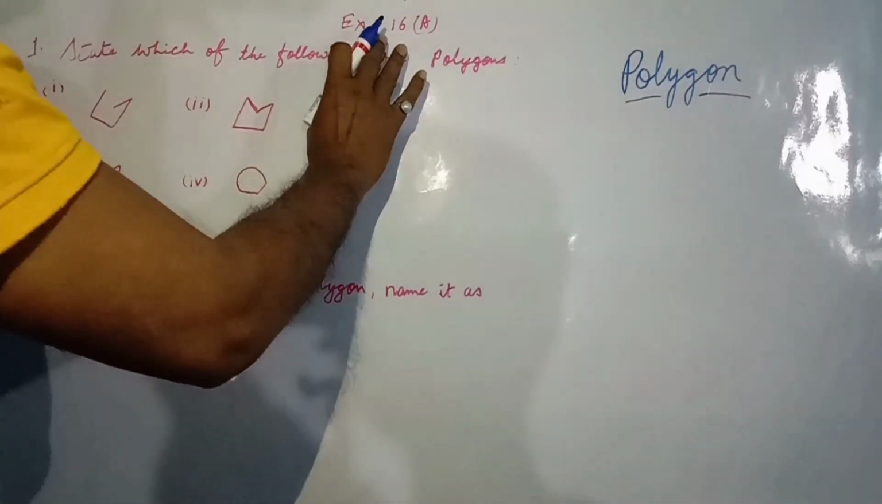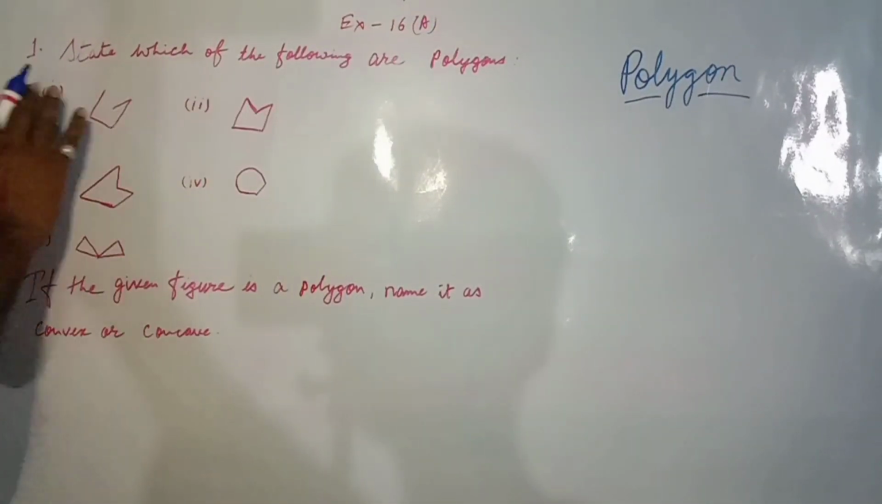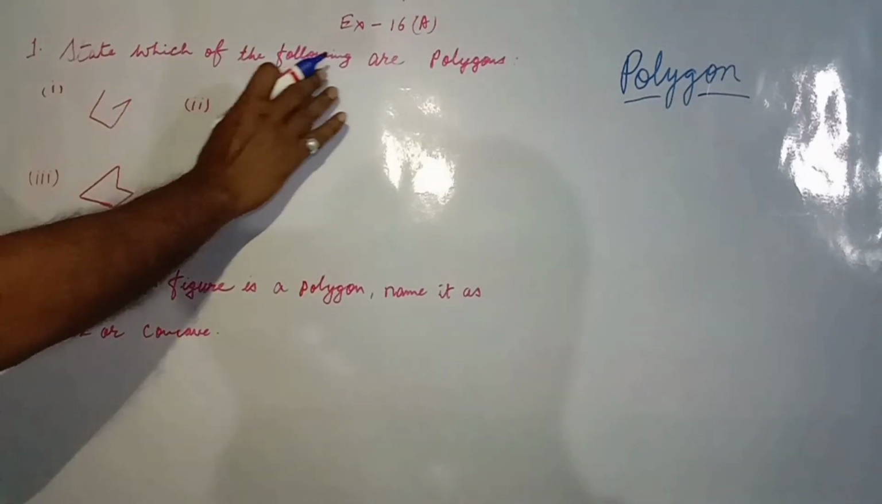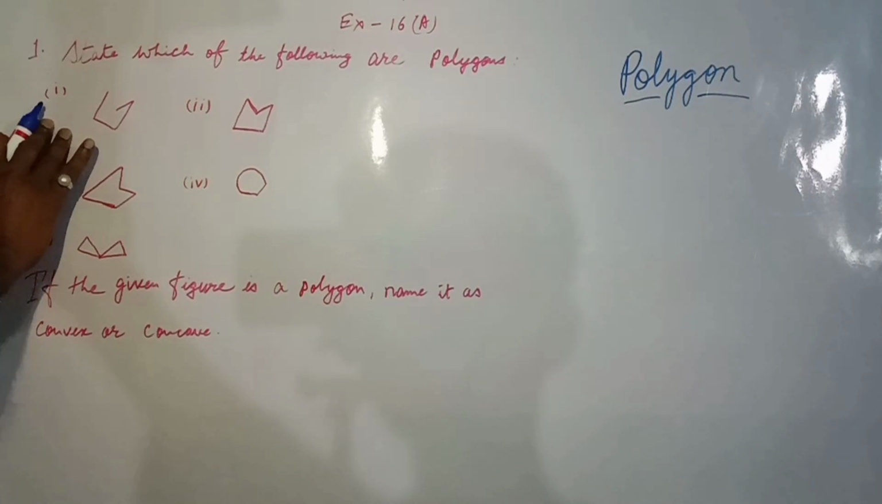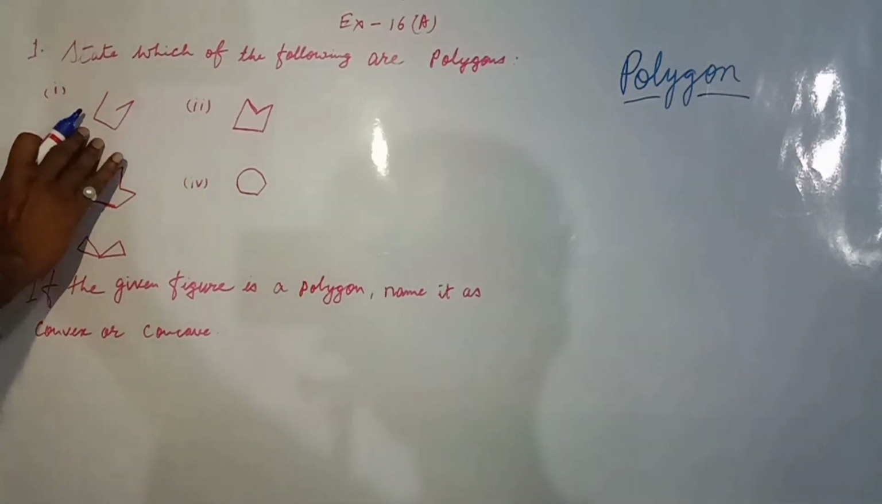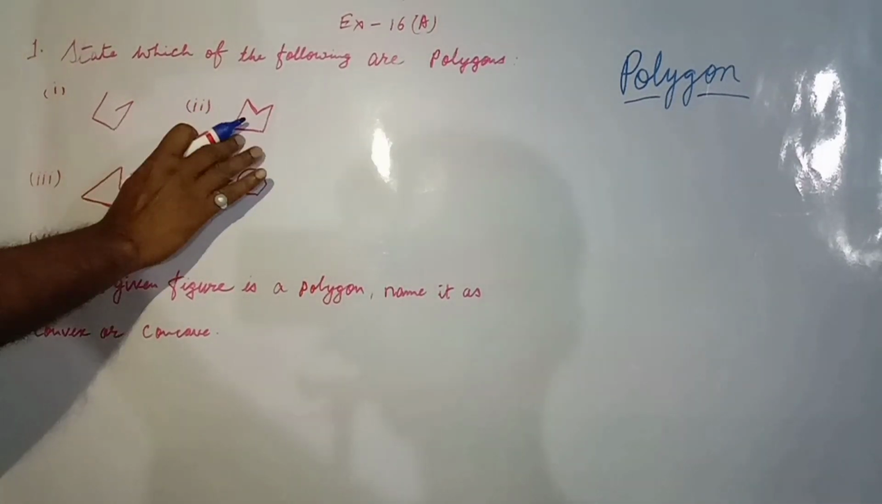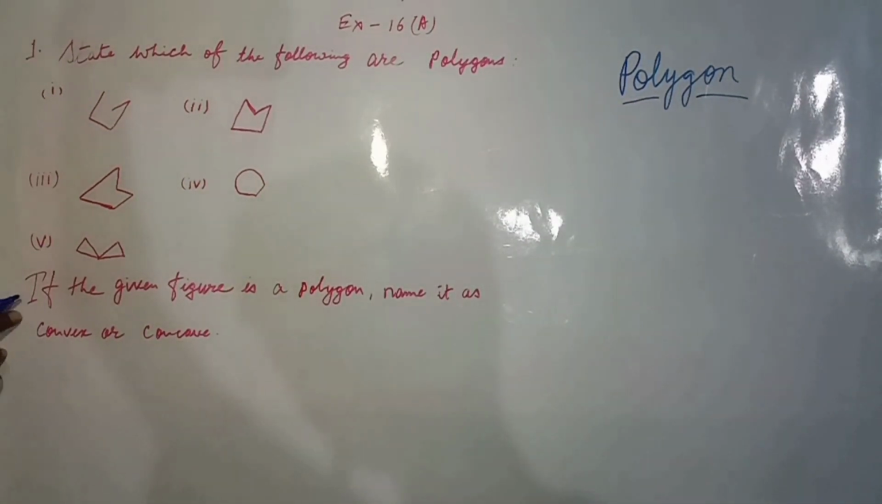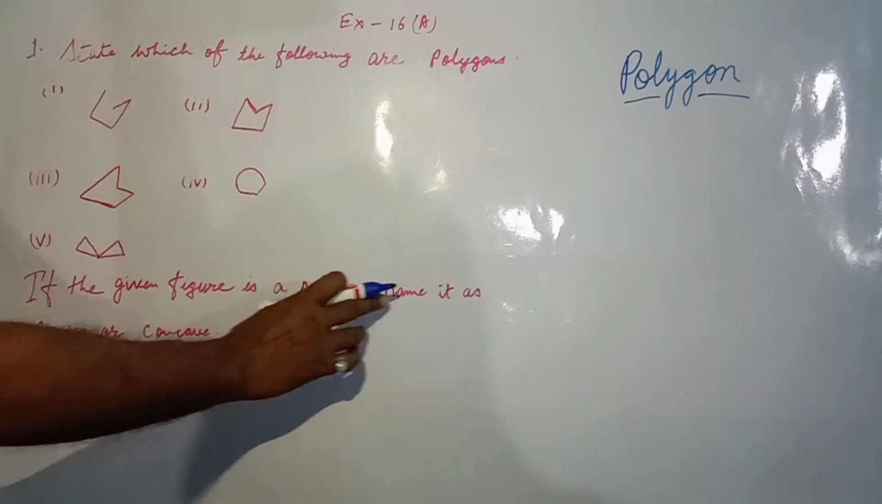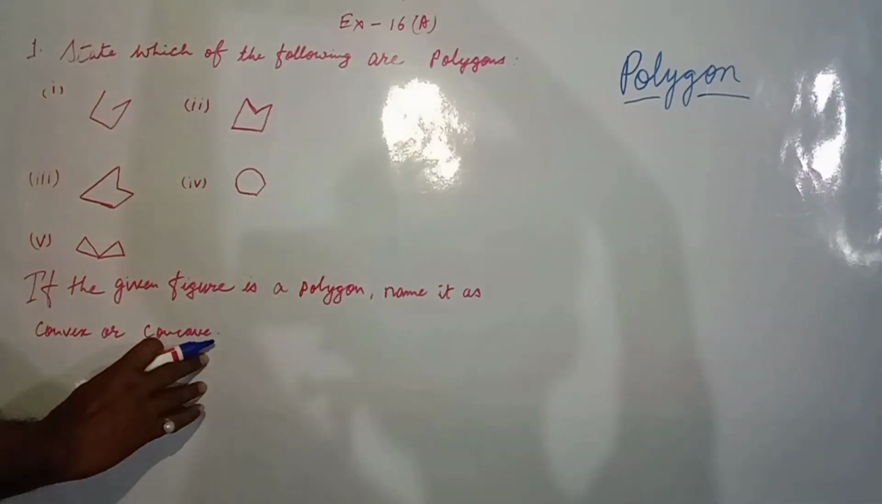Now I have taken exercise 16 and the first question is: state which of the following are polygons. You can see the question number 1 has five figures: this figure, this one, this one, this one and this one. And lastly it is written that if the given figure is a polygon, name it as convex or concave.